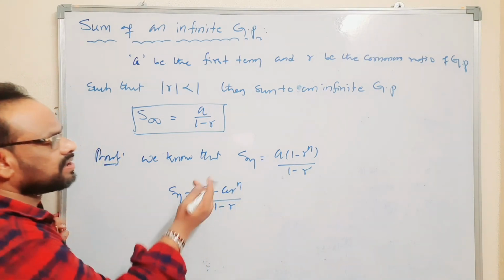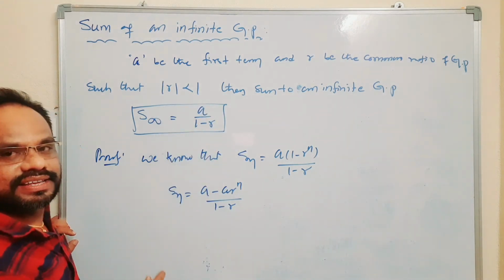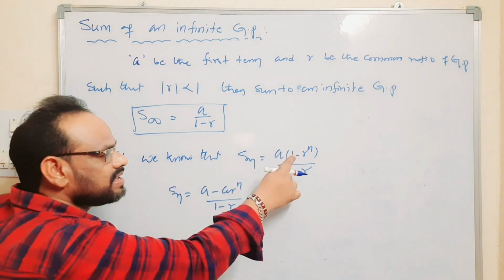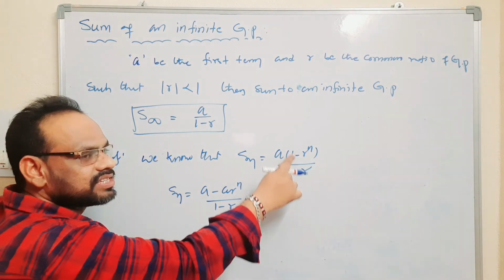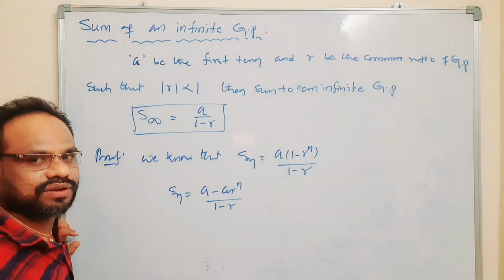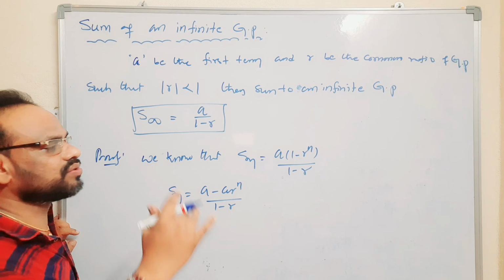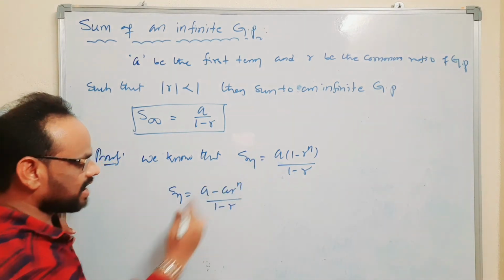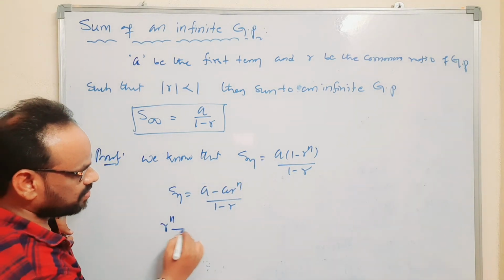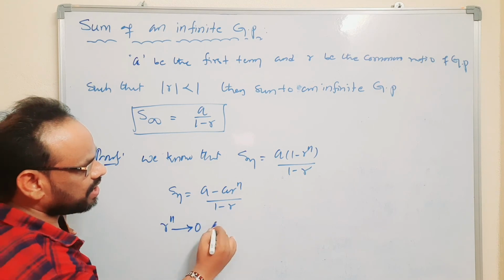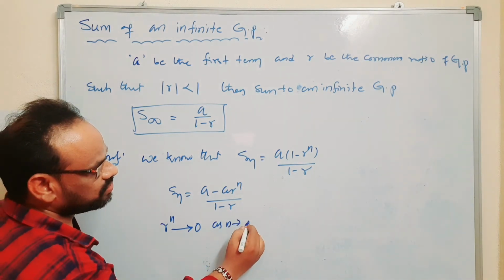Observe here, r is less than 1. If n tends to infinity, that means n is closer to infinity, then r power n value tends to 0 as n tends to infinity.